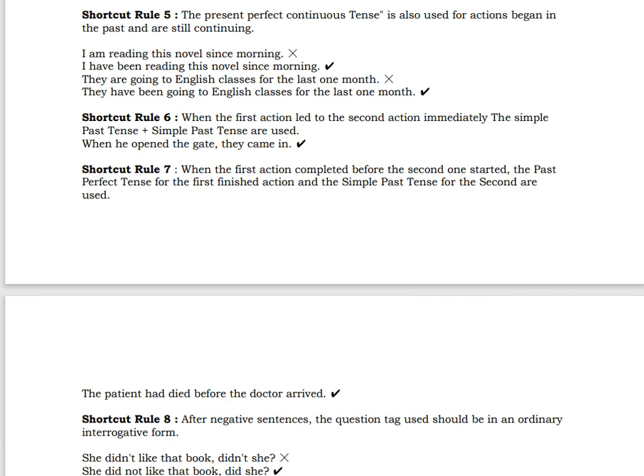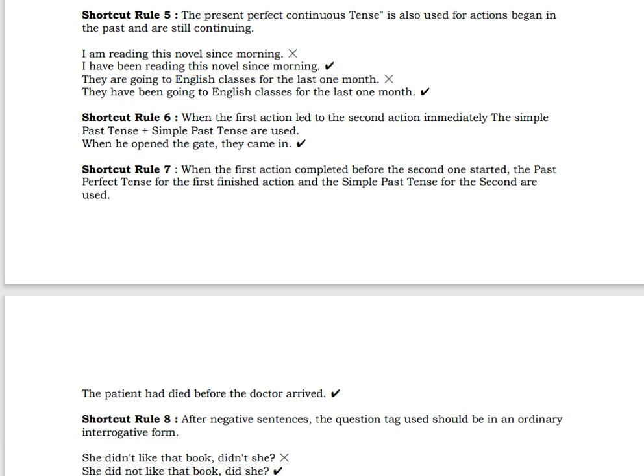"They are going to English class for the last 1 month": a long duration. So then also what do you have to use? The present perfect continuous tense has to be used. They have been going to English classes for the last 1 month. A very important rule. Okay, keep that in mind. Let's go to the next rule.